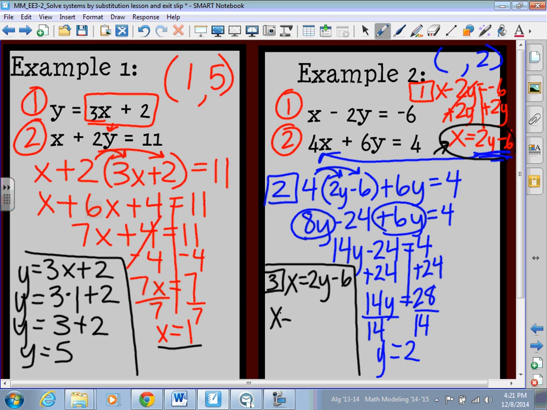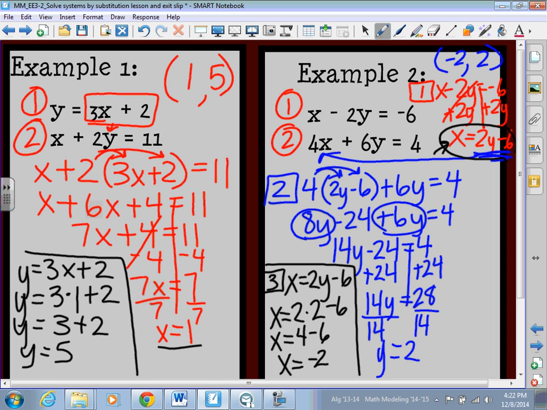So x is equal to 2 times my y value, which I just found was 2, minus 6. So x is equal to 4 minus 6. So x is equal to -2. So back in my answer, we have (-2, 2). So these are just two different examples. Example 1 where y was already solved for us. That's the easiest of them. And example 2 where we had to actually solve for x to then plug into our second equation.